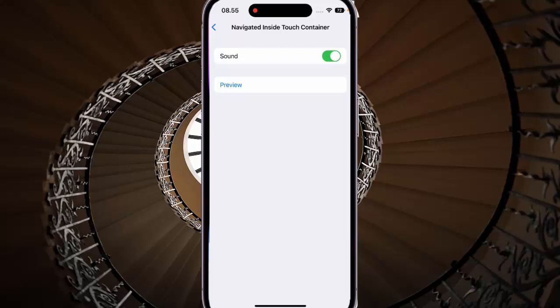When the switch turns green, it means that this option is on and your phone will play a sound effect when VoiceOver navigates inside a touch container. If needed, you can tap Preview to listen to how the sound will sound when it's enabled.